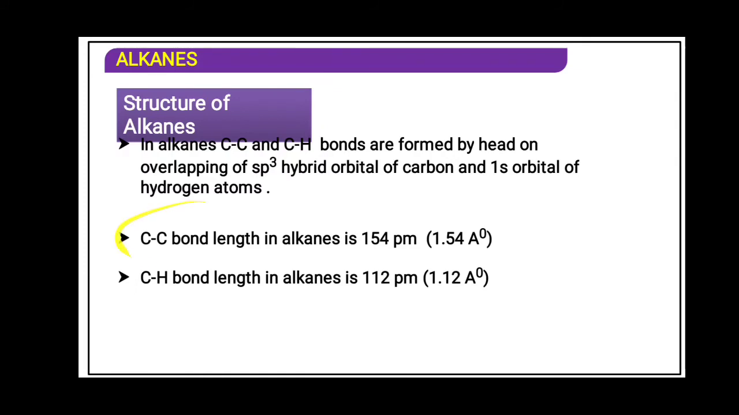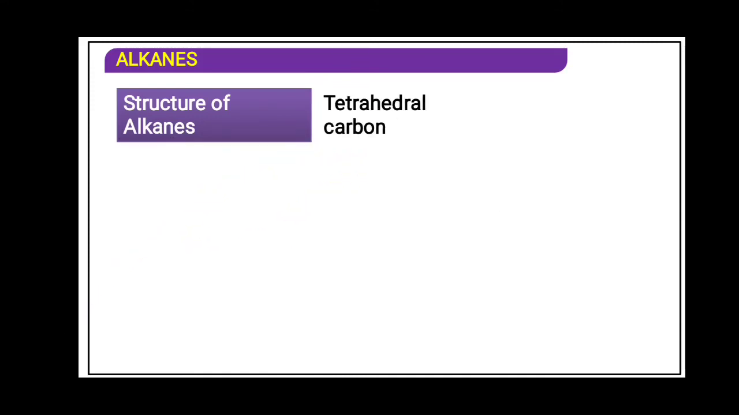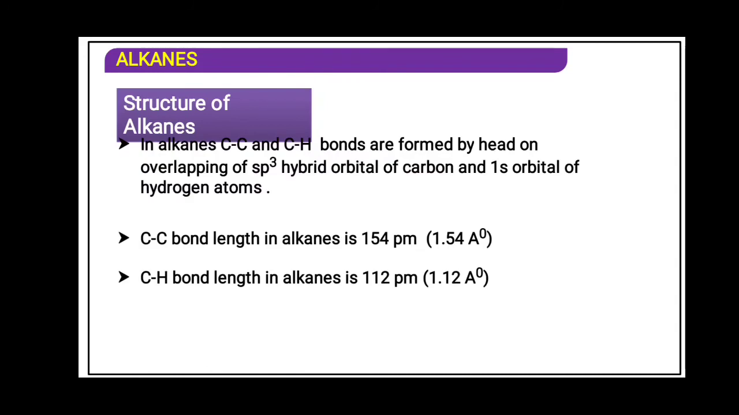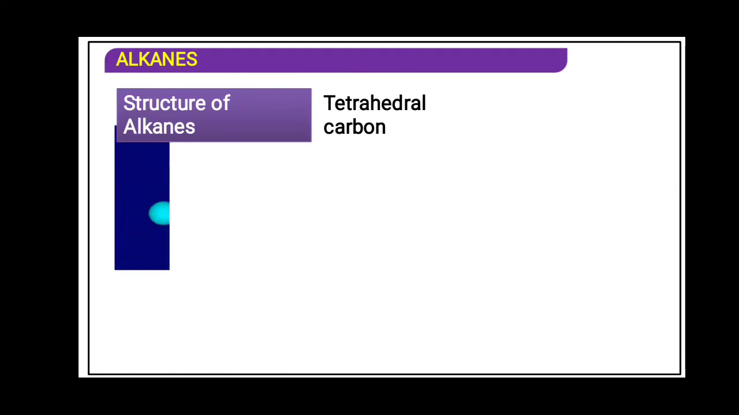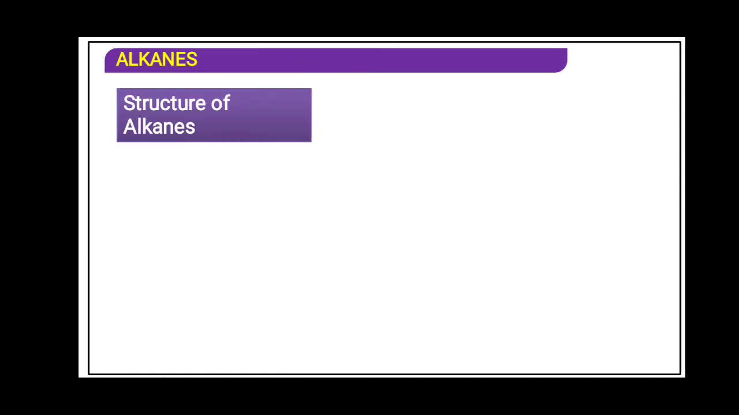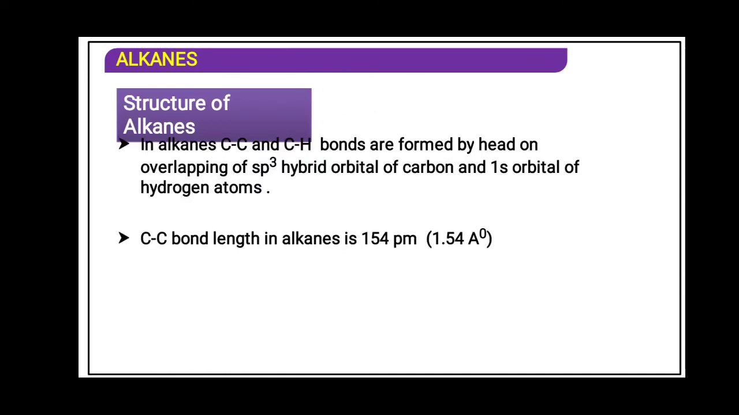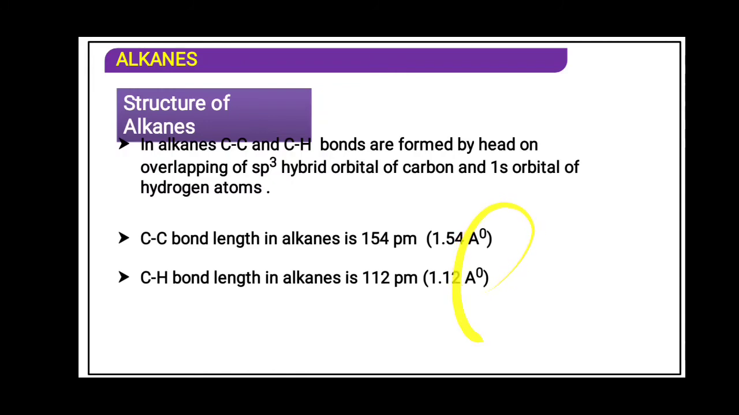In alkane, the carbon-carbon single bond: in alkane all carbon atoms are sp3 hybridized, and the carbon-carbon single bond has a bond length of 154 picometer. 1 picometer is equal to 10 raised to minus 10 centimeter. And the carbon-hydrogen bond length is 112 picometer. This picometer is converted into Angstrom.